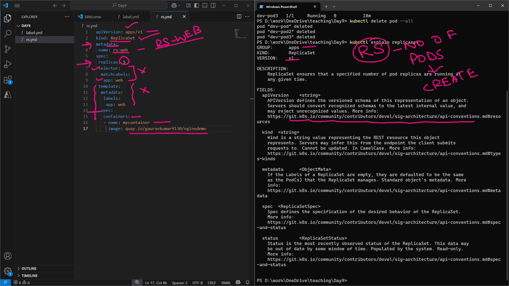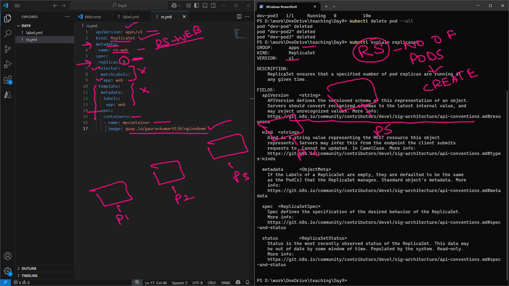Okay, so eventually what we are doing, we are creating pod 1, pod 2, pod 3, pod 4 and pod 5. Why? Because we have mentioned here replicas as 5. And what is the name of my container? My container name is my container, and it would be created 5 times, and this is the image which we are going to use. As I have mentioned, we are good to ignore line numbers 7 to 13. We are going to have a detailed discussion.